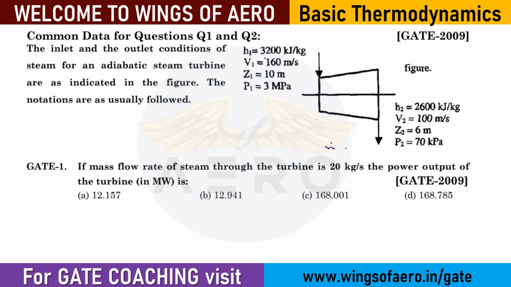They have given the mass flow rate of the steam through the turbine. Find out the power output. Here also they have said it is adiabatic. Adiabatic means there won't be any heat added to the system. So heat added will be 0 and you need to find out the power output.